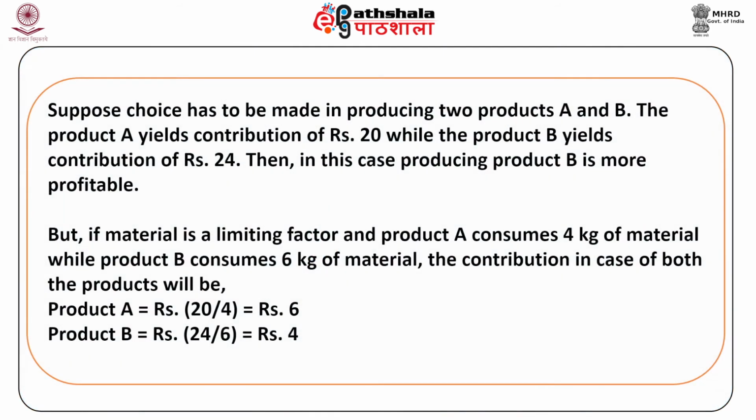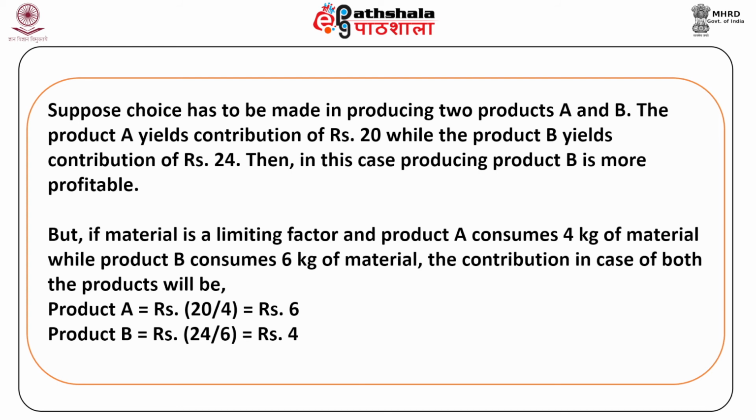The best situation is reached when the contribution per unit of the limiting factor is maximum. For example, choice has to be made in producing two products A and B. The product A yields a contribution of rupees 20, while the product B yields a contribution of rupees 24. Then in this case, producing product B is more profitable.